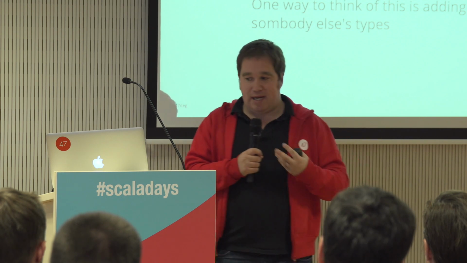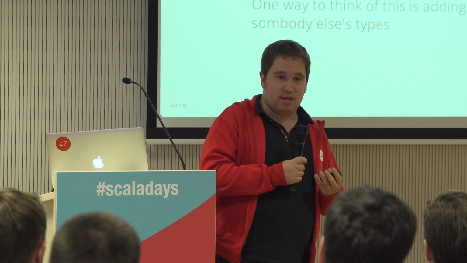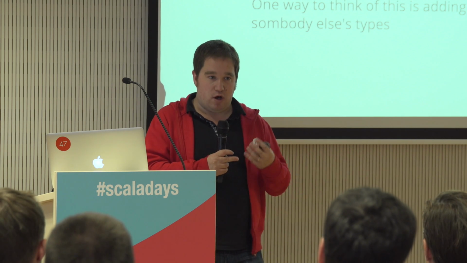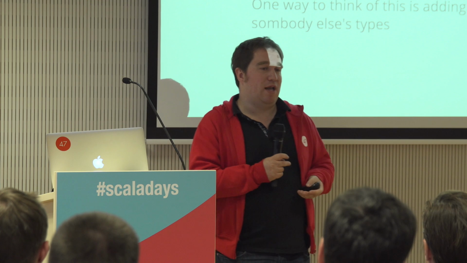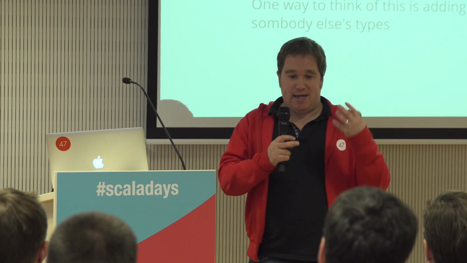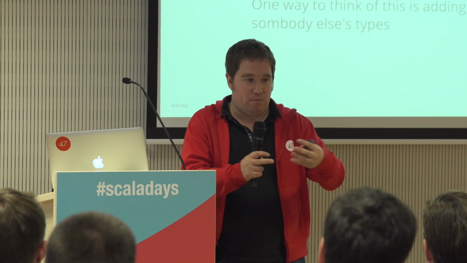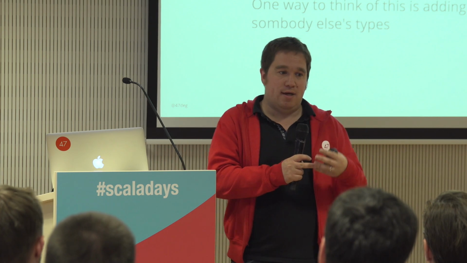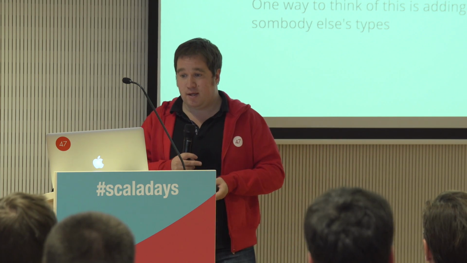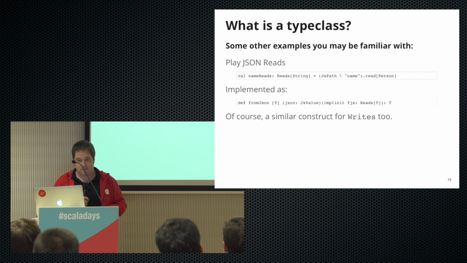And then we can make this really comfortable by using the enhance-my-library techniques that come with Scala, where it looks like we've got our own methods on these types as well. This is what libraries like Cats and Scalaz did: they give us extra functionality on given types that are not part of that type in the first place, and it's really quite powerful. So I'll show some examples that you may be familiar with already.